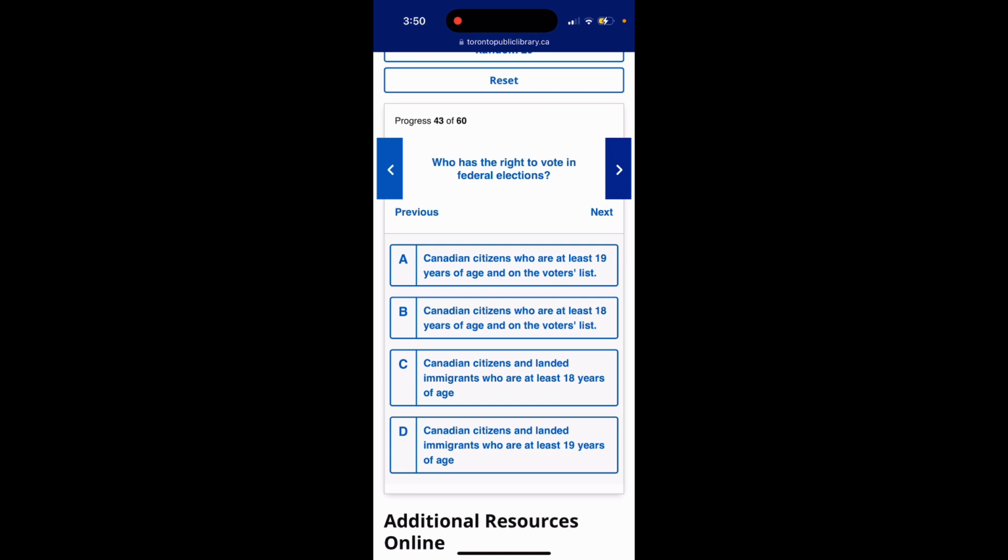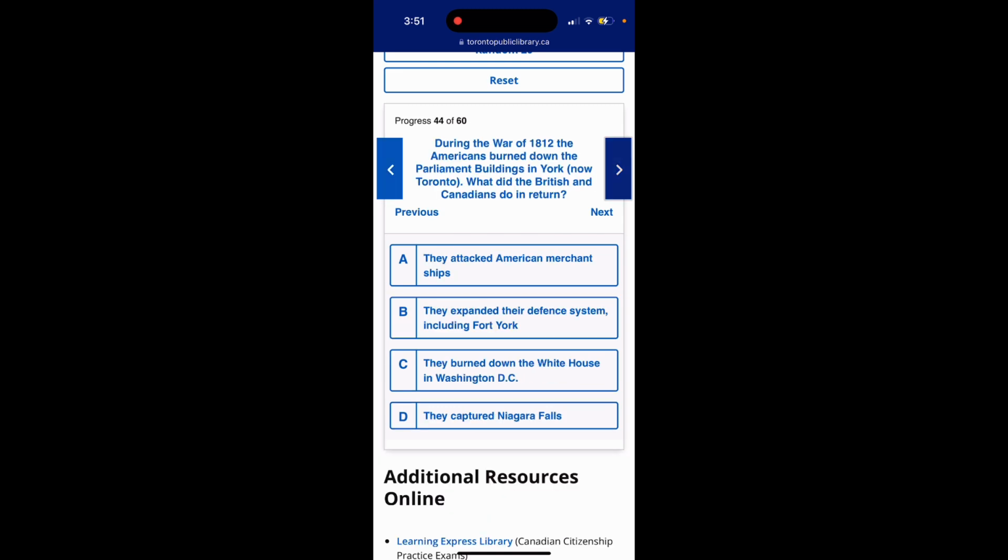Question 43. Who has the right to vote in federal elections? Option A, Canadian citizens who are at least 19 years of age and on the voters list. Option B, Canadian citizens who are at least 18 years of age and on the voters list. Option C, Canadian citizens and landed immigrants who are at least 18 years of age. Option D, Canadian citizens and landed immigrants who are at least 19 years of age. The answer is option B, Canadian citizens who are at least 18 years of age and on the voters list.